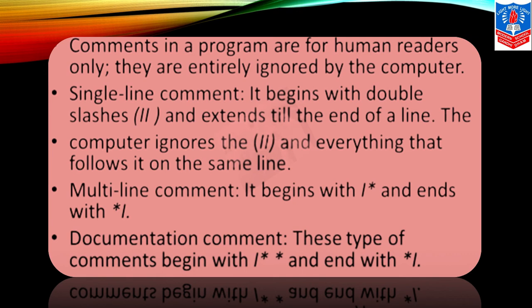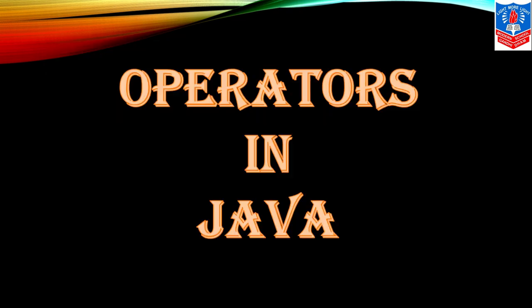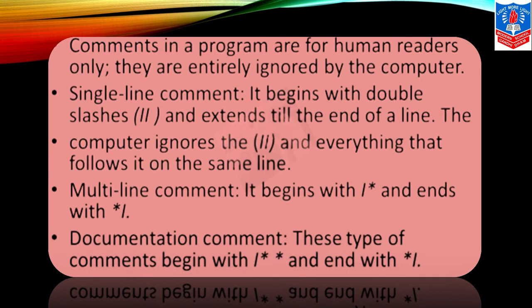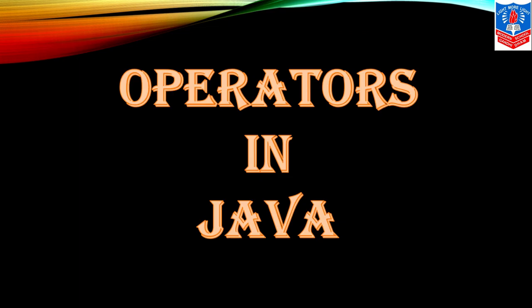A multi-line comment begins with front slash and star and ends with the same. The documentation comment is also as we have seen earlier. So comments are not processed by the compiler. The compiler ignores statements followed by these different slashes or comment tags. Got it?